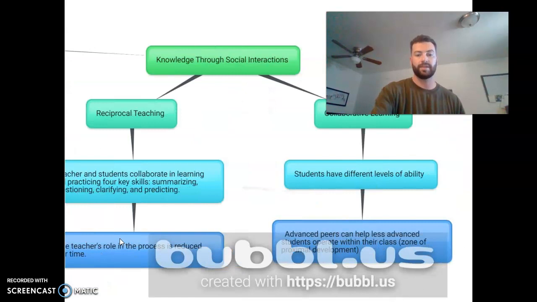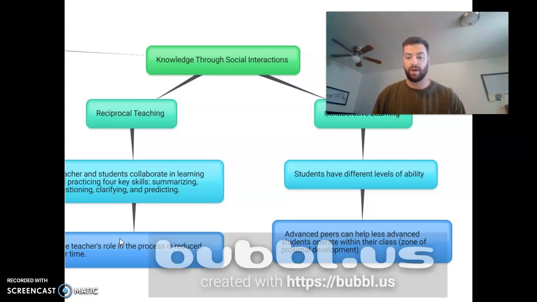The second aspect of knowledge through social interactions is collaborative learning, where the students have different levels of learning, but we take the different levels of learning and the students are able to collaborate. This example could be a student that's really advanced in a certain skill and another student that is not advanced in a certain area, and how they both are in the same class.